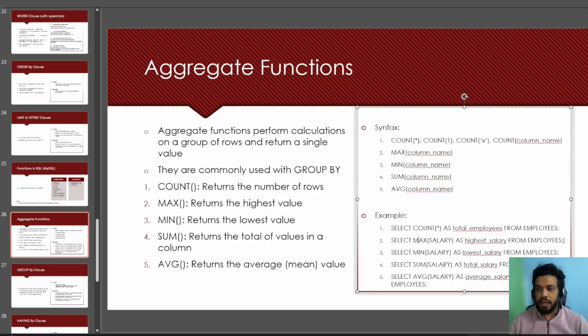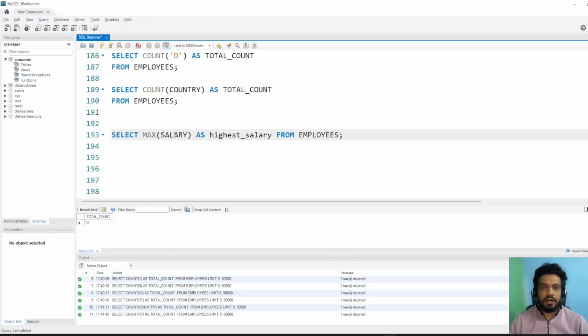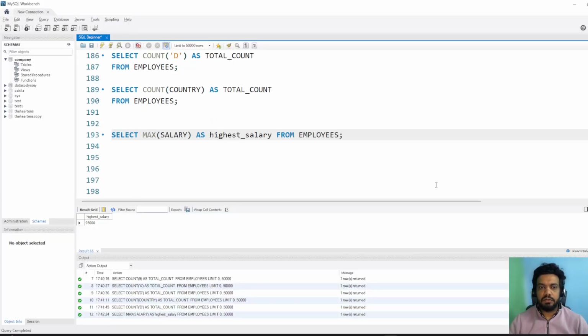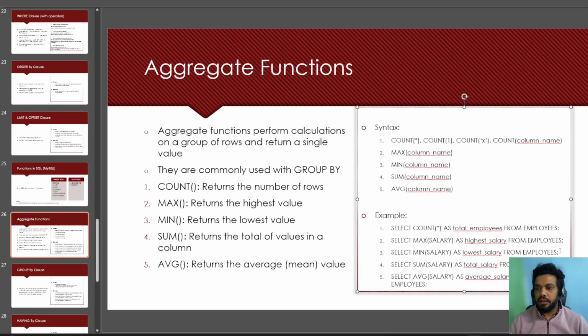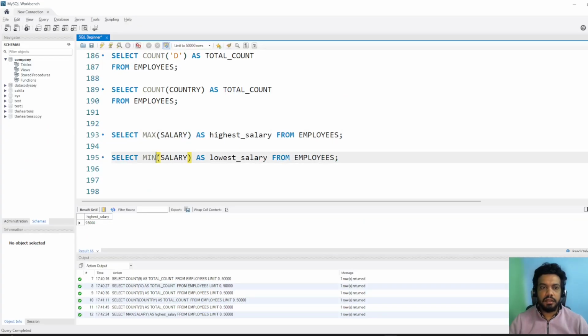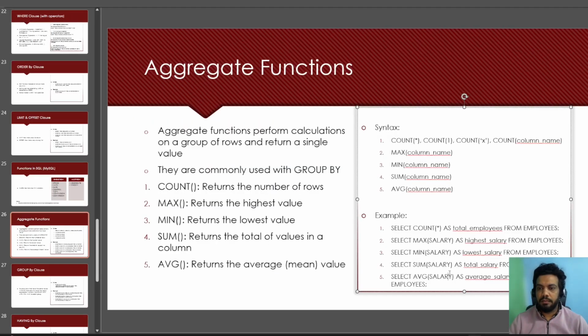So next one is max. Select max because we are trying to find the maximum salary, and then alias highest salary from employees. Let's run it. So the highest salary is 95,000. And the opposite of max is minimum. If I want to find the minimum salary, then I can use the min aggregate function, and then we are saying lowest salary from employees. So it will give us the lowest salary.